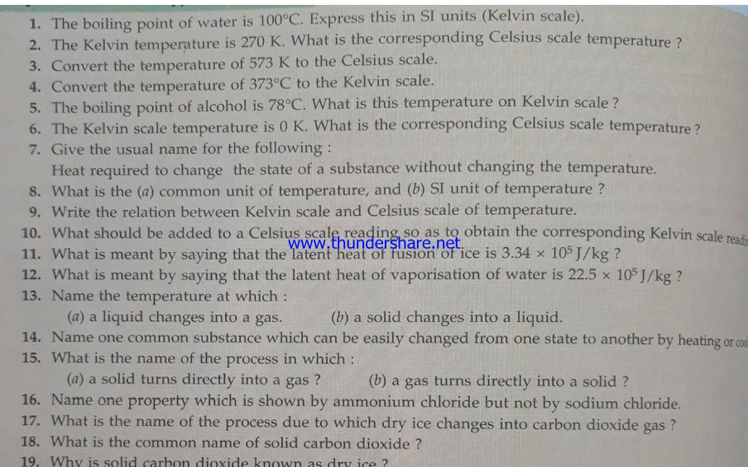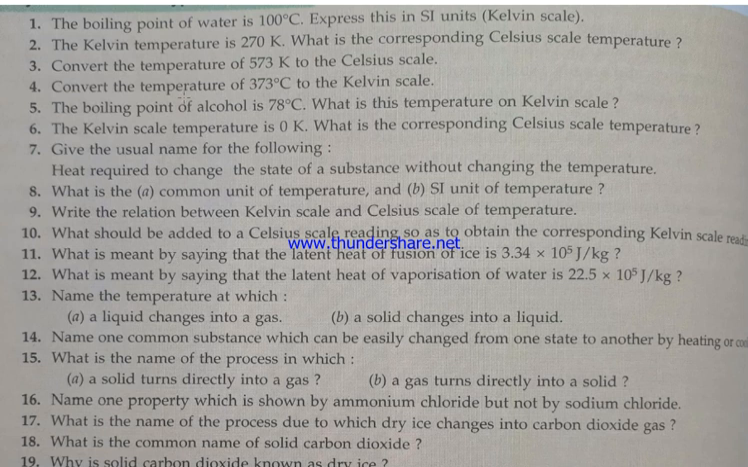Next are the short question answers at the end of the chapter. The boiling point of water is 100 degrees Celsius. Convert into the Kelvin scale. I have given you the formula. The answer will be 373 Kelvin.